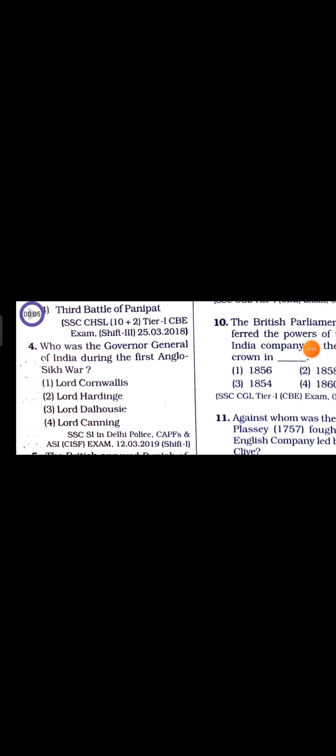Who was the Governor General of India during the First Anglo-Sikh War? Option 1, Lord Cornwallis. Option 2, Lord Hardinge. Option 3, Lord Dalhousie. Option 4, Lord Canning. So the answer is option 2, Lord Hardinge.